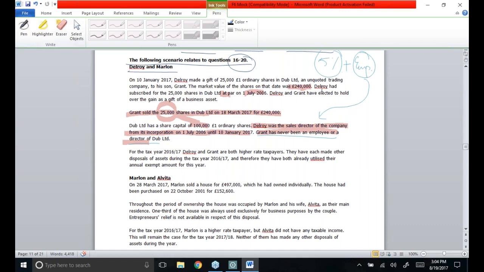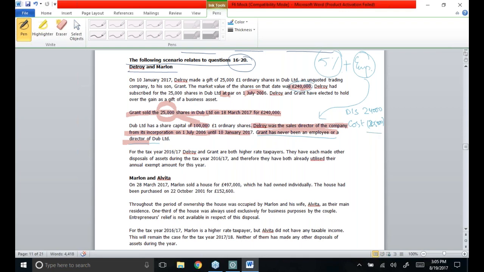Could you see that when Delroy had made a gift, a disposal took place at its market value, and the market value was £240,000. The cost of the gifted shares was £25,000. How could I come to know that the shares cost £25,000?